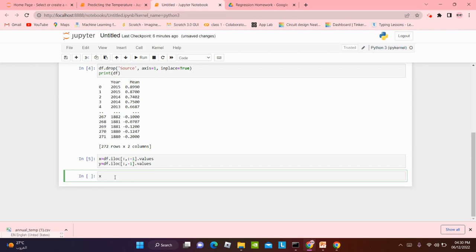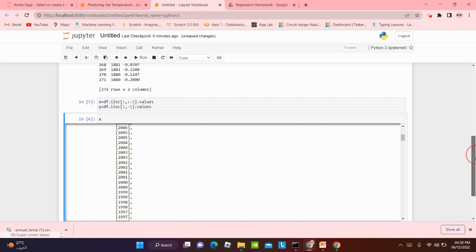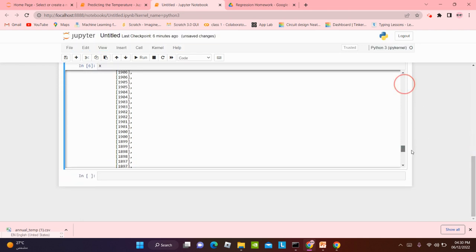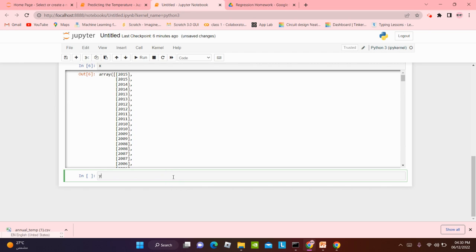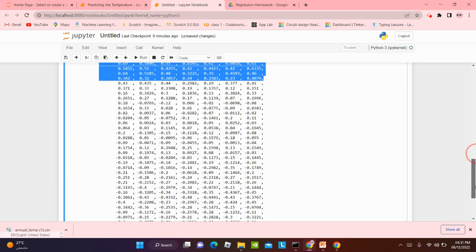We're gonna print x like over here. It has all the years. It's up till 1880. Now we're gonna print y, the temperature.